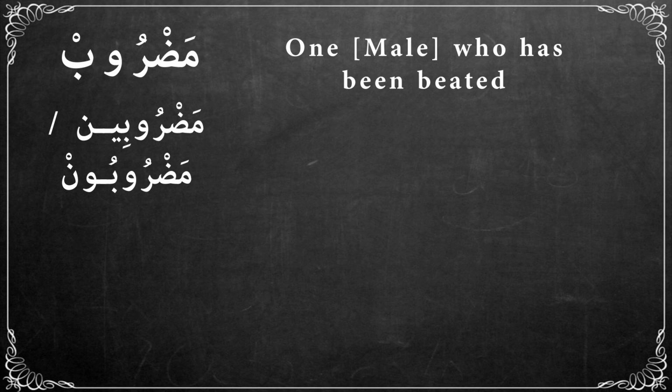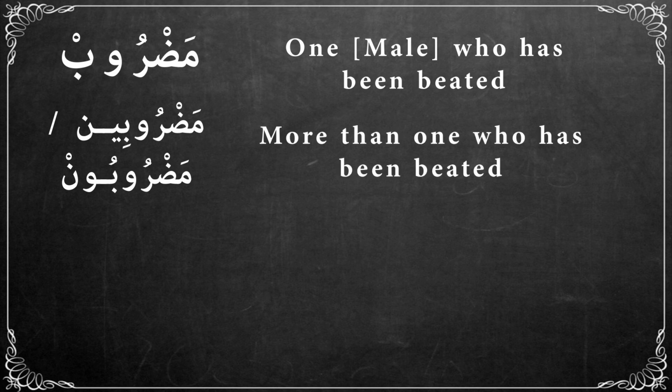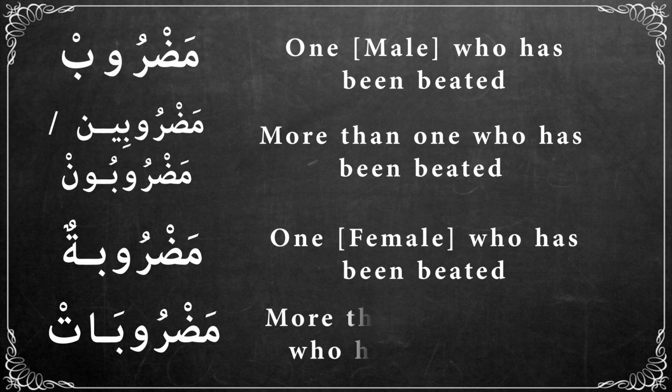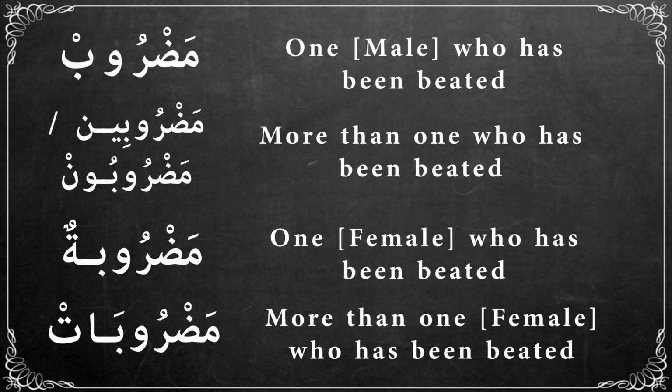مضروبين More than one males who have been beaten. مضروبة One female who has been beaten. مضروبات More than one females who have been beaten. This is how we write plural, feminine and plural of feminine for passive voice for objects.